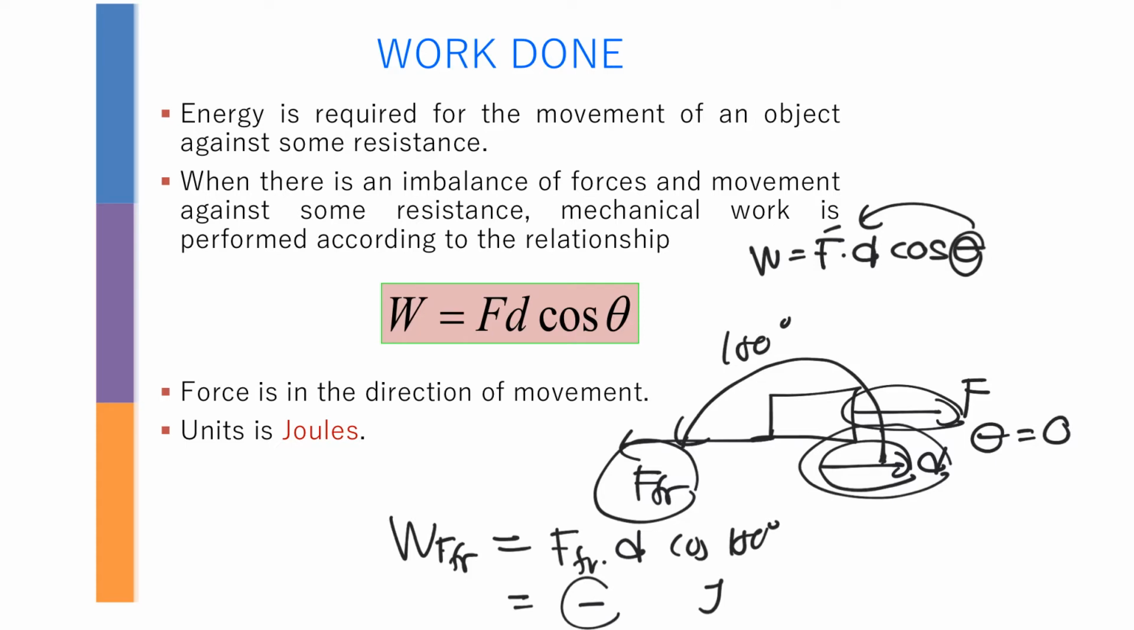Negative doesn't mean left, and doesn't mean downward, because work done, energy, potential energy and kinetic energy are scalar. It doesn't depend on direction. It depends only on the magnitude. Okay, that's how you do it.